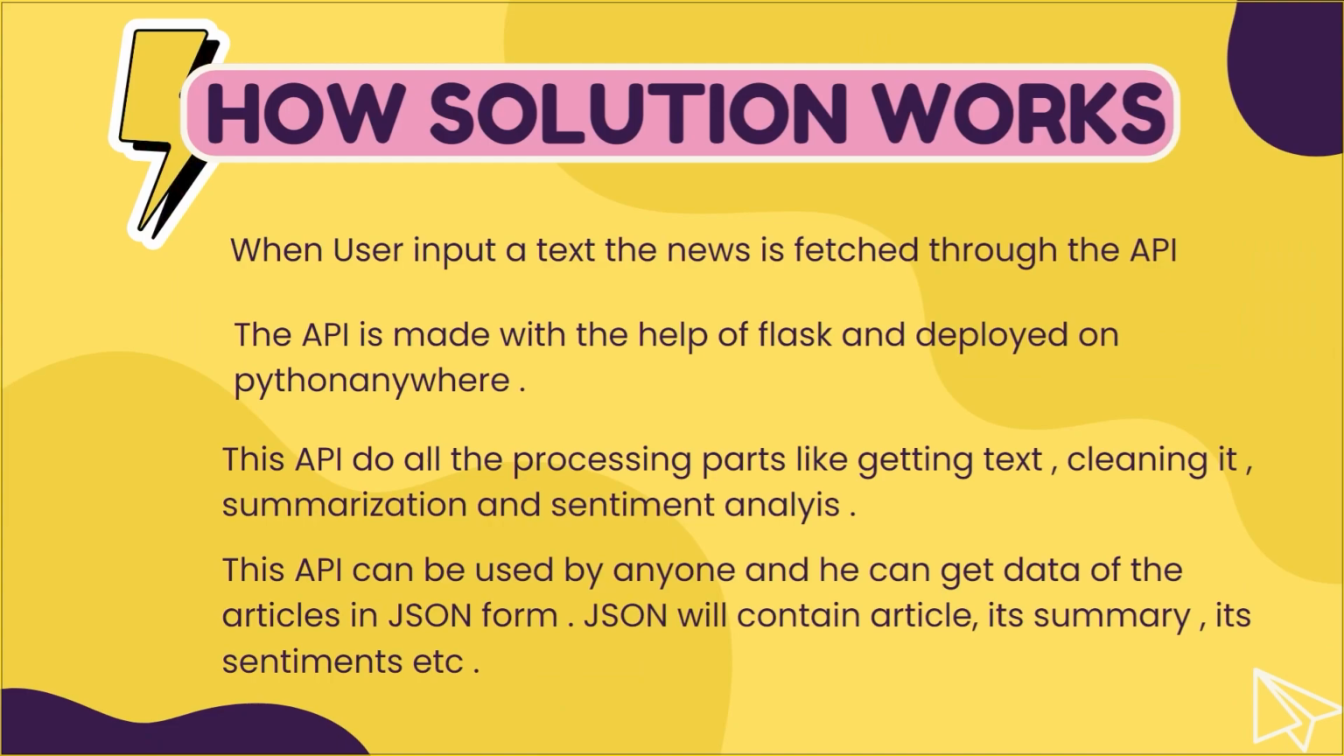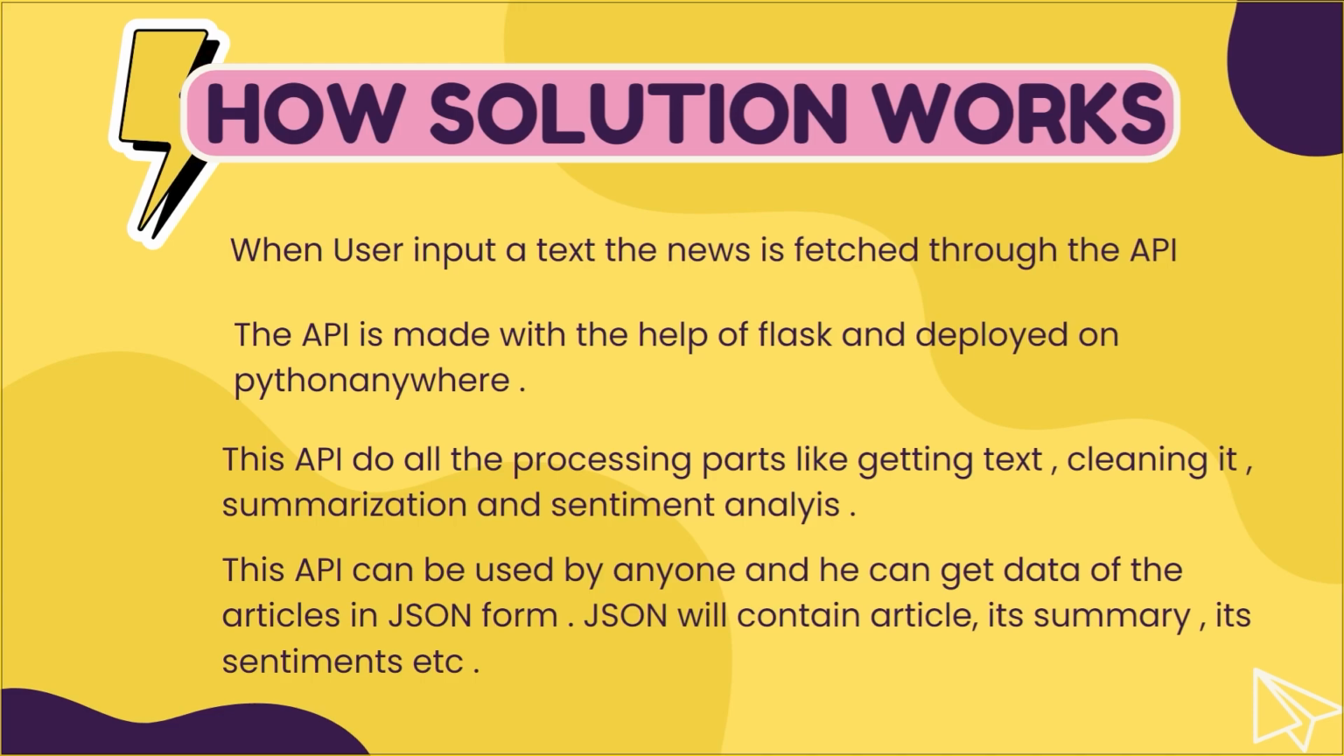Let's talk about how our solution works. When a user gives a query, the API which I made searches for the relevant data and provides it to the front end. The API is made with the help of Flask and deployed on PythonAnywhere. This API has everything needed for our web app. It does all the processing, like getting text, cleaning it, summarizing it, getting sentiments, and classifying into different categories. This API is deployed on PythonAnywhere, and anybody can use it.